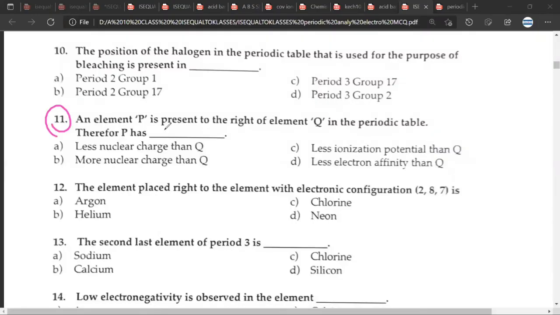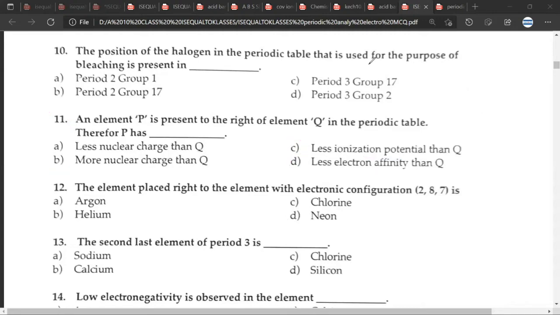Mr. CB, in the same question, why are C and D incorrect answers? Because both ionization potential and electron affinity increase when we go from left to right in the periodic table. So the ionization potential of P would be greater than Q, and the electron affinity would also be greater than Q. Shabash.